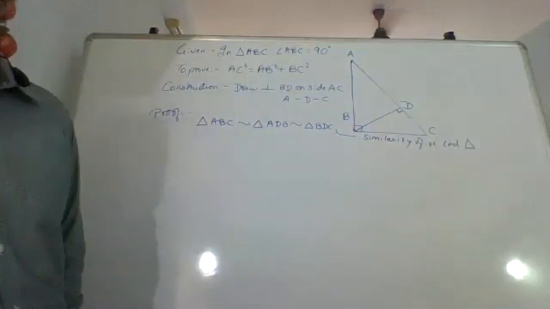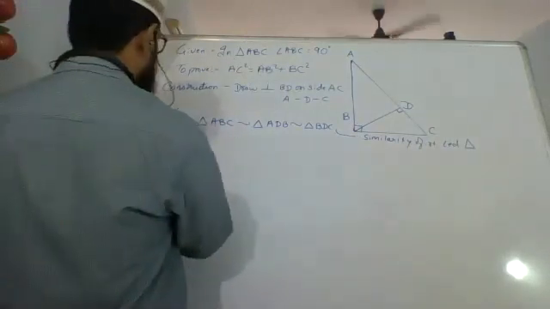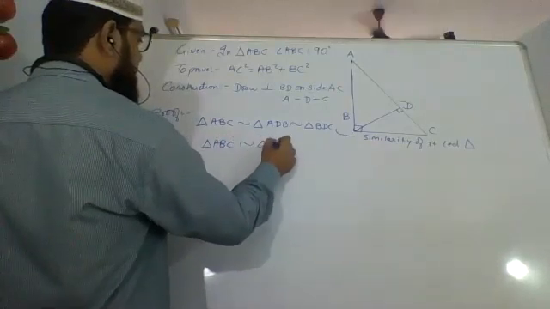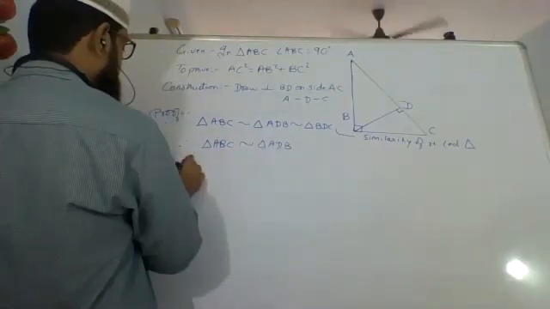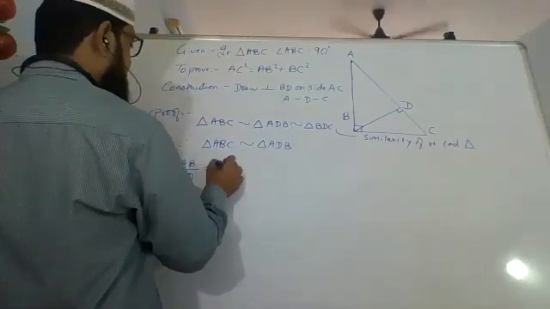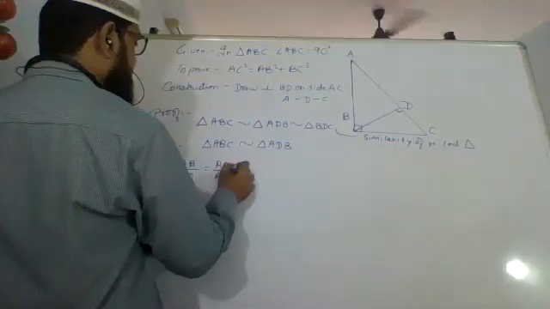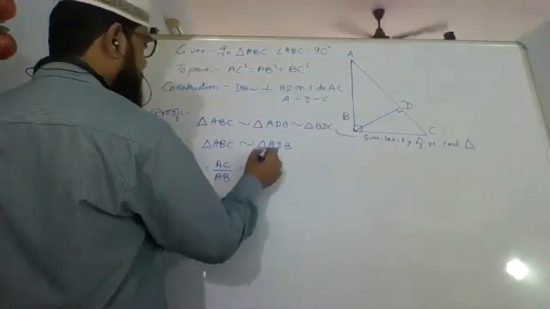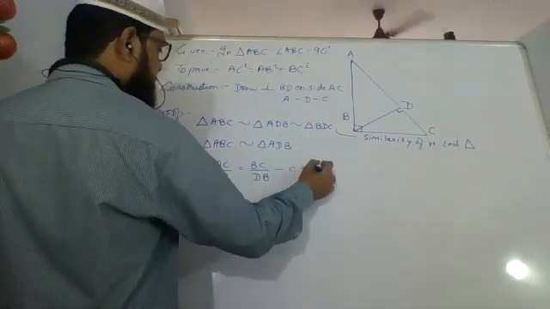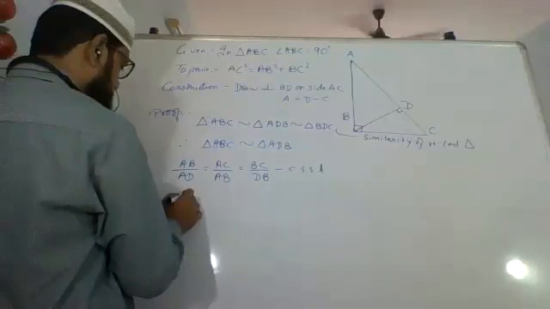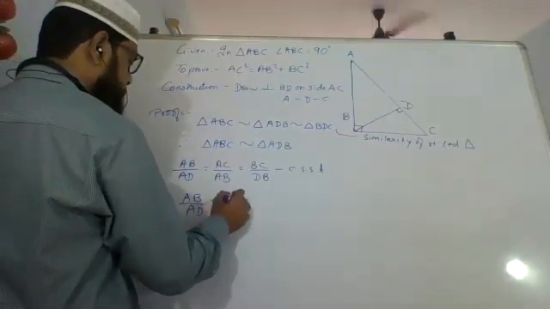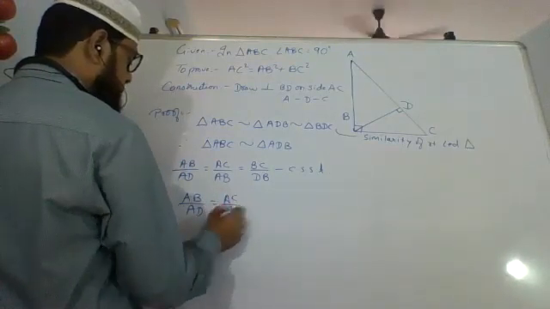Okay. Since the triangles are similar, now I'll take two. Therefore, triangle ABC similar to triangle ADB. So AB upon AD equals AC upon AB equals BC upon DB, corresponding sides of similar triangles. I'll take only the two. AB upon AD equals AC upon AB.